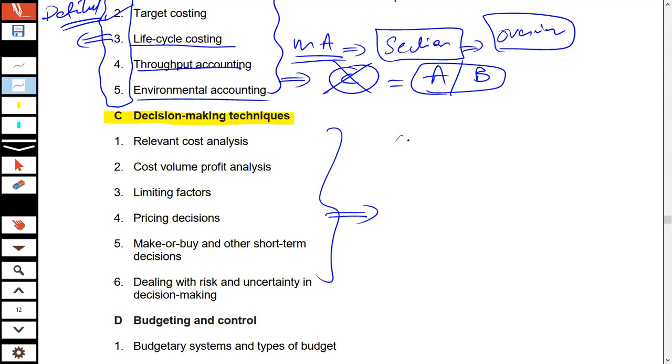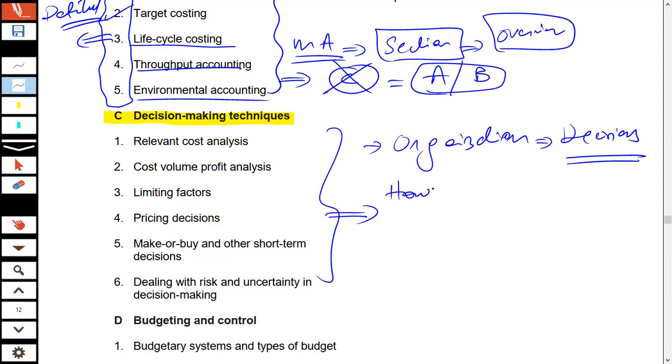Every organization, in its day-to-day operations, has to make certain decisions. Now, if it has to make certain decisions, how would those decisions be taken? That's the question.